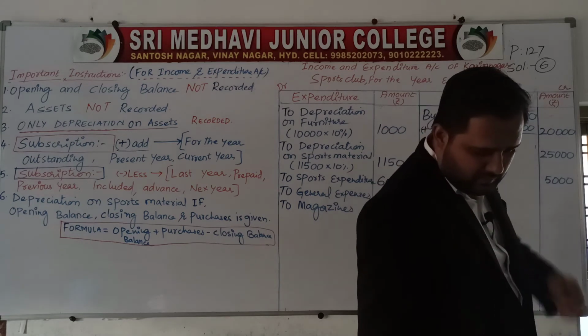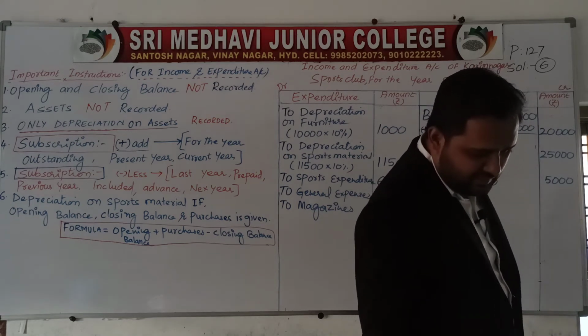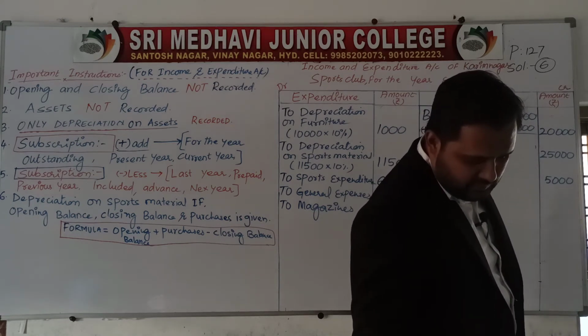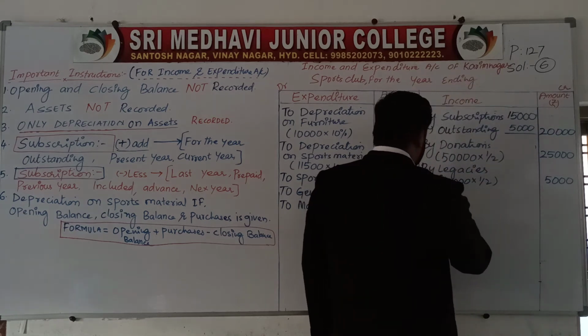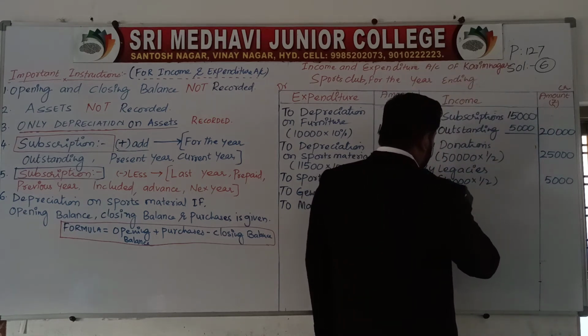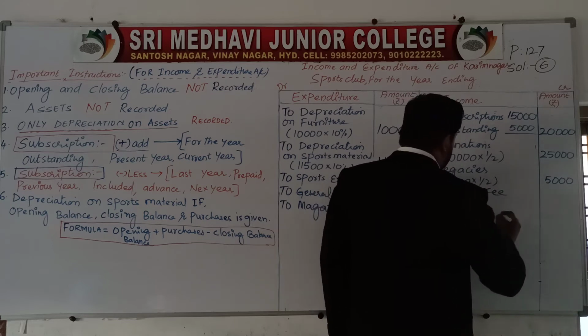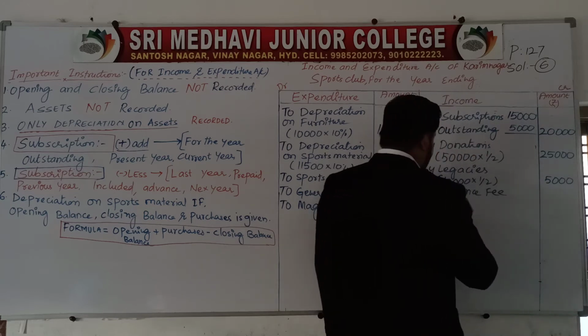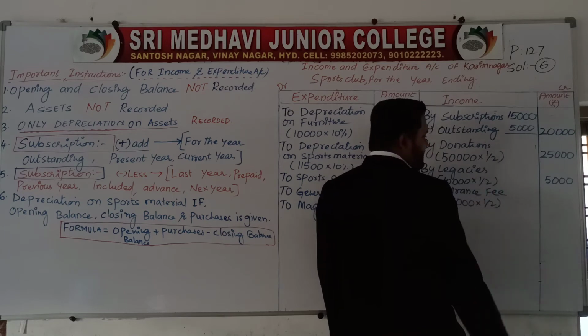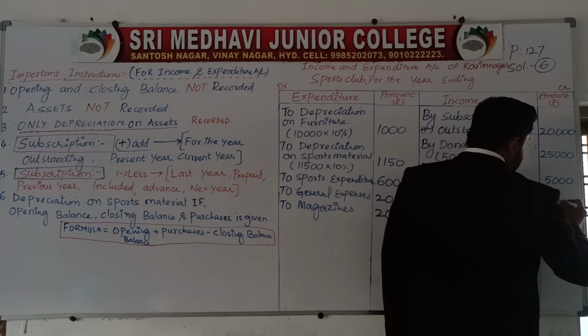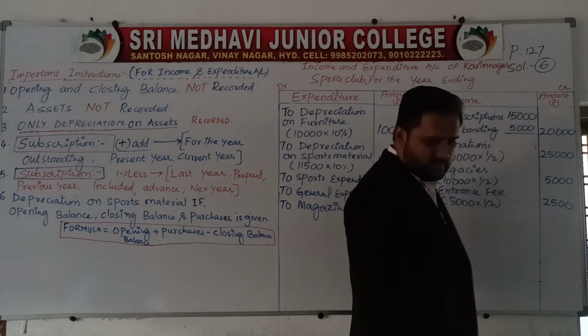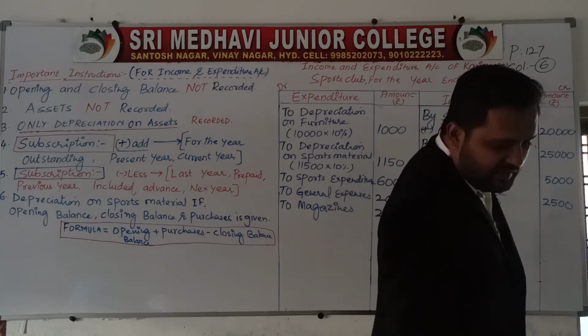Next is entrance fee, 5,000. By entrance fee, 5,000 into half, 2,500. Life membership fee, 3,000.